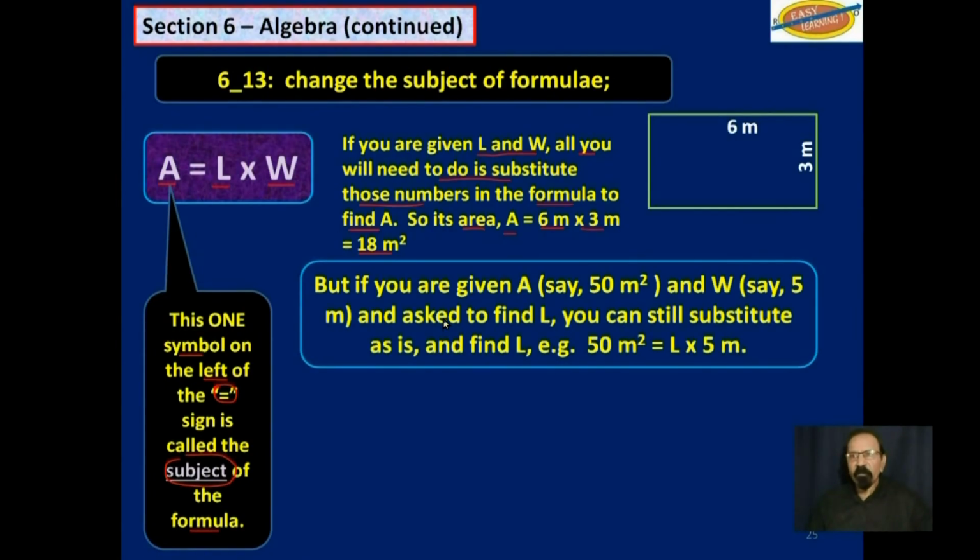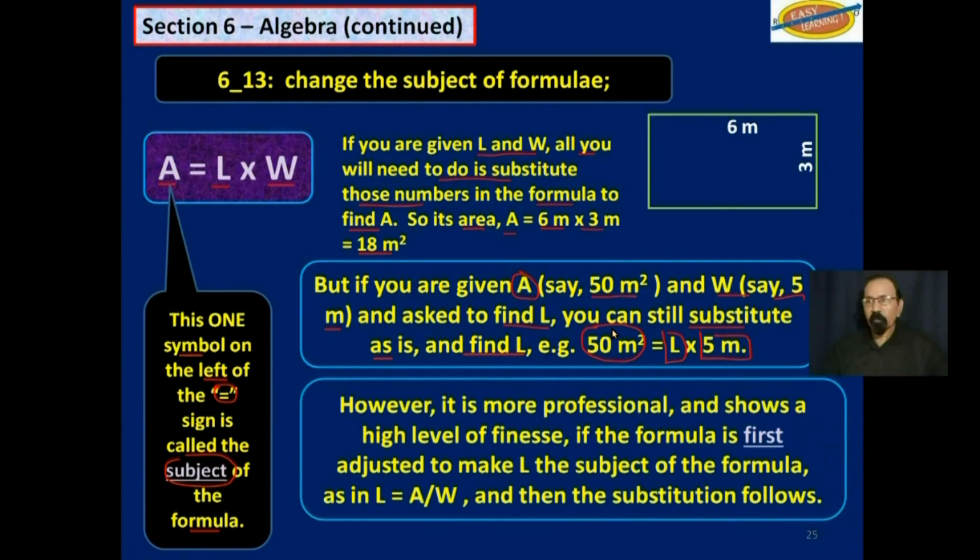However, if you are given area, say 50 square meters, and width, let's say 5 meters, and asked to find length, you can still substitute in that formula as is and find L. So where A is, you put in 50 square meters, you leave the L there because you don't know it, and you substitute 5 for W, which is width. And you can solve that.